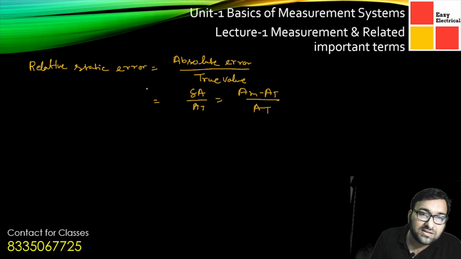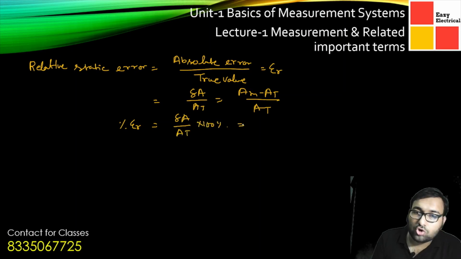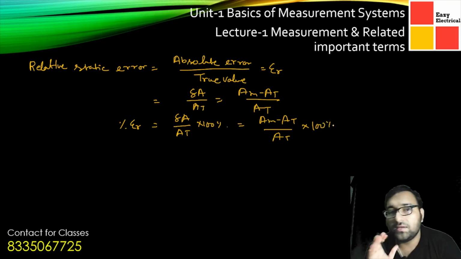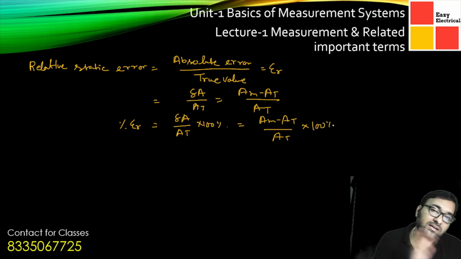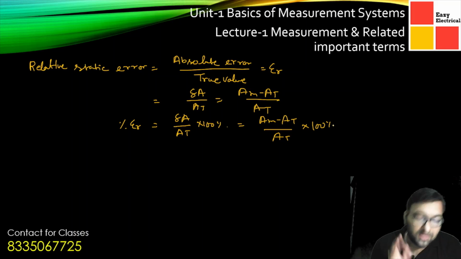So the relative static error is represented in another form, epsilon r. The percentage relative static error, or percentage epsilon r, is basically delta A by AT into 100%, nothing other than that. So we can write it as AM minus AT divided by AT into 100%. In this way we have expressed another term, the relative static error.